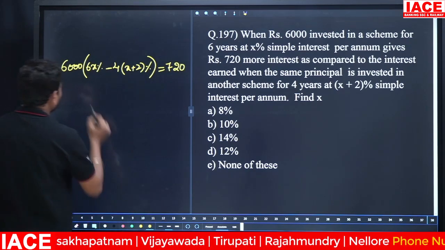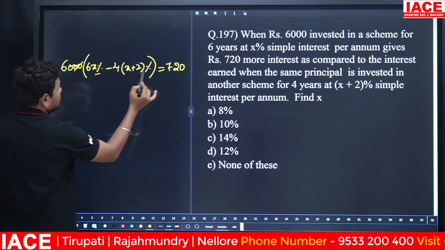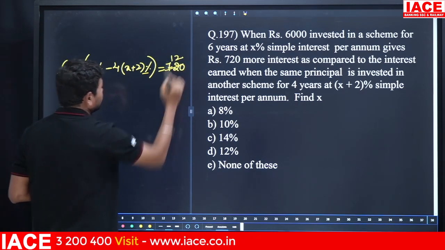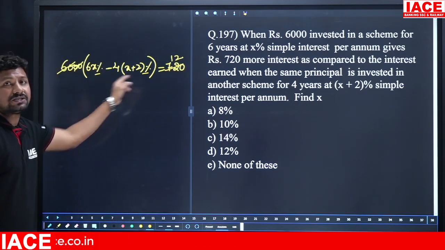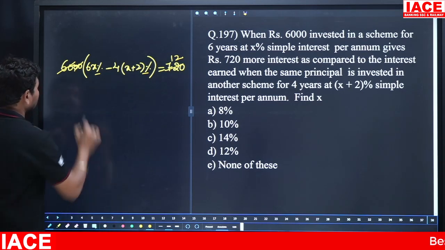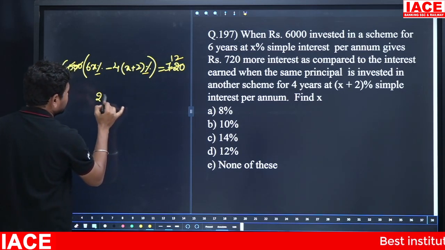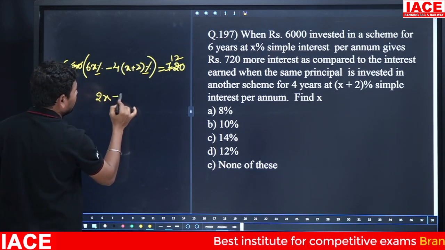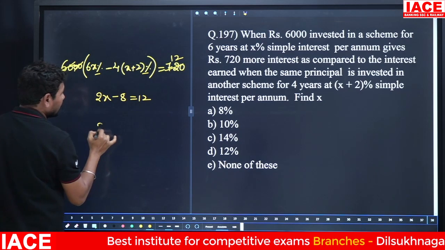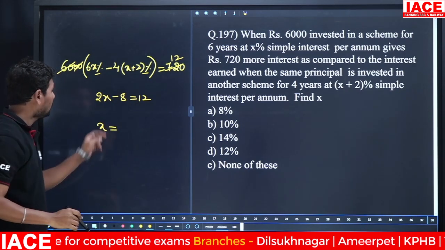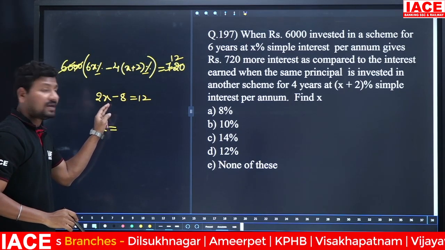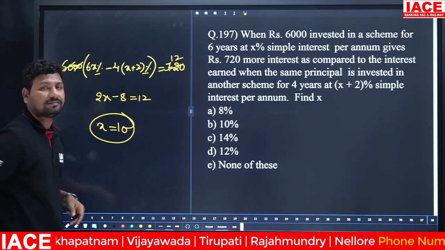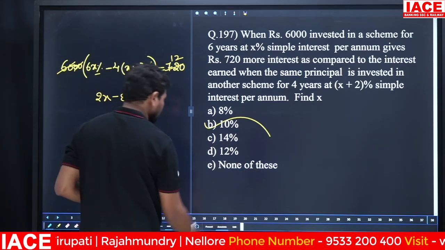This calculation is very easy. Look at percentage wise, 2 zeros cancel, and 60 to 720 how many times? 12 times. Okay, 0 will be cancelled. 6 to 720 how many times? 12 times. Next, 6x minus 4x, it is 2x. Next, minus 4 into 2 is equal to minus 8, is equal to 12. Then x is equal to what is the value? Here x value 10 substitute, 10 twos are 20. 20 minus 8 is equal to 12. That means x is equal to 10. Find x. X is equal to 10%. Option B.